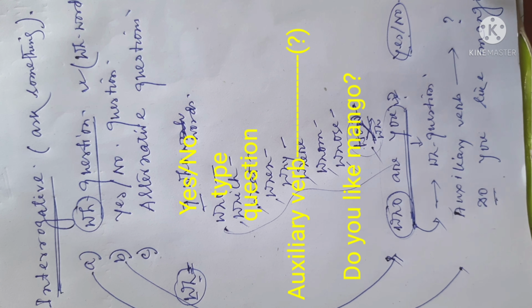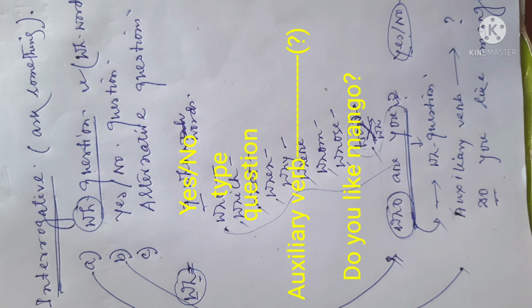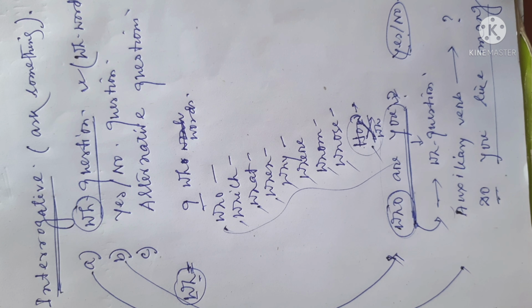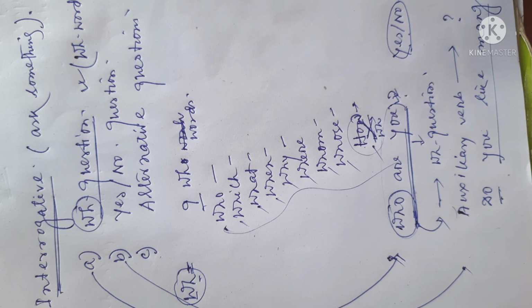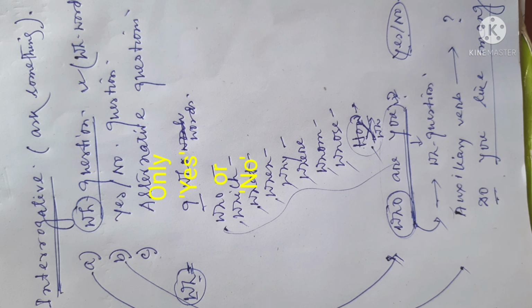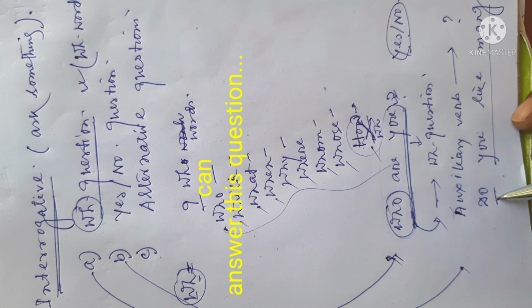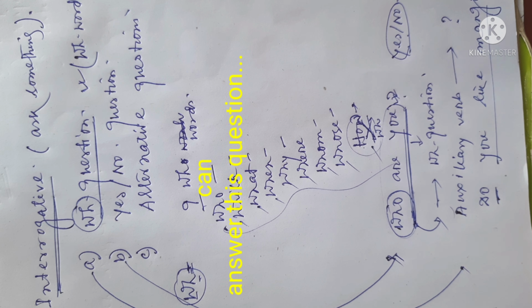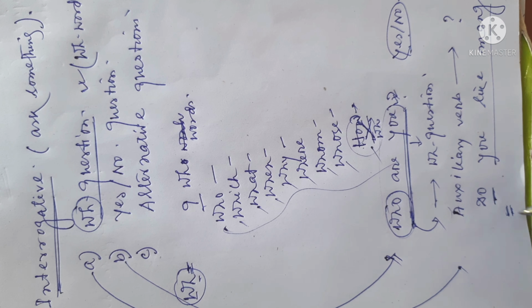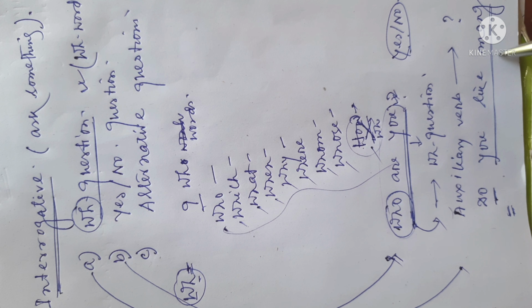It starts the sentence and there is a question mark at the end of the sentence, which gives us a question, which asks us something to know. If we want to give an answer, we may say only yes or no. Do you like mango? Yes. Do you like mango? No, if you don't like it. So this type of sentence can be satisfied by only answering yes or no. So these questions are called yes no questions. In some grammar books, it is written that this type of sentence can be called a pronominal question.